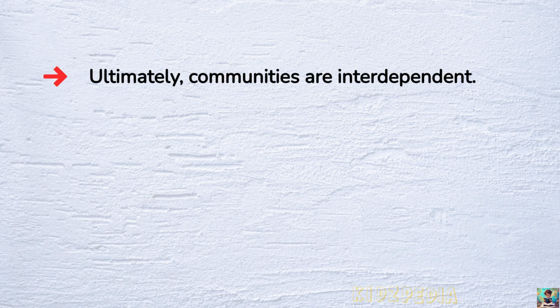Ultimately, communities are interdependent, which means they depend on each other to live and grow. No community can do everything by itself. For example, a school community may depend on shopkeepers for books and supplies. A farming community may depend on other people to sell their crops. City communities depend on farmers for food and on workers for services. So everyone helps each other and that's how communities stay strong and work well.